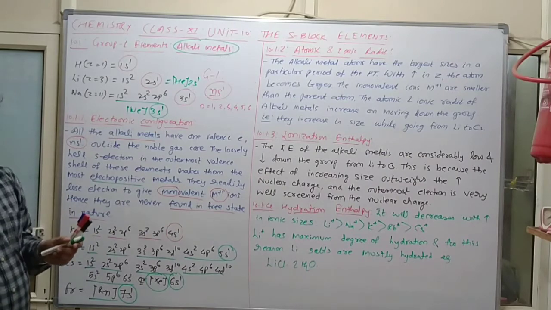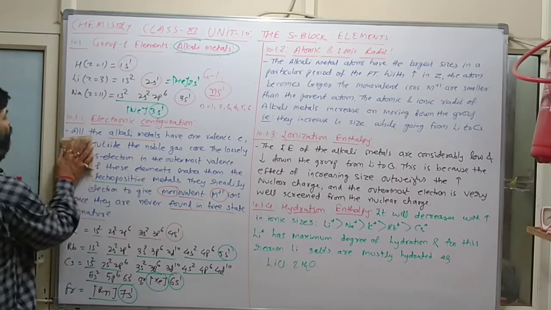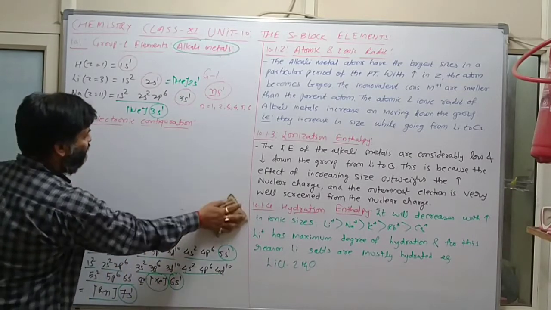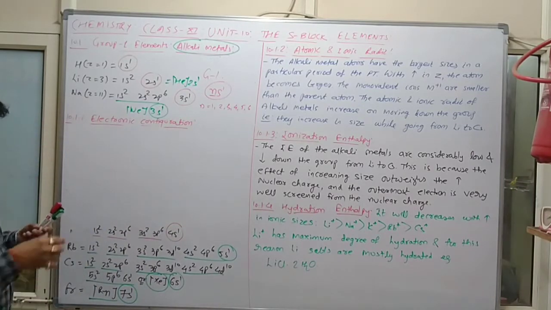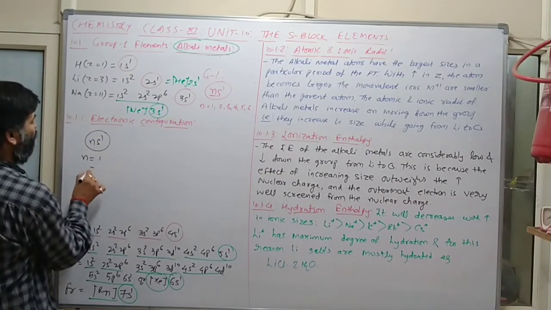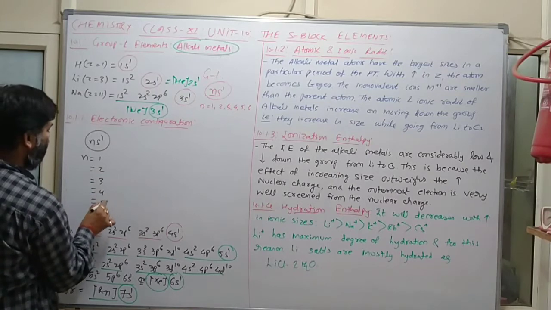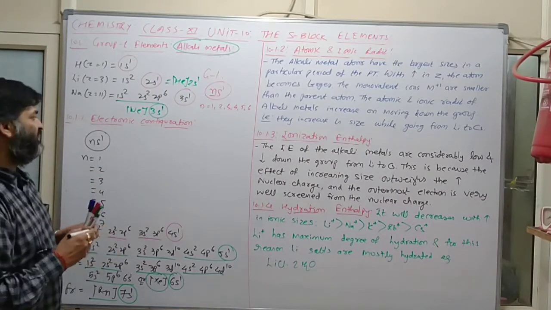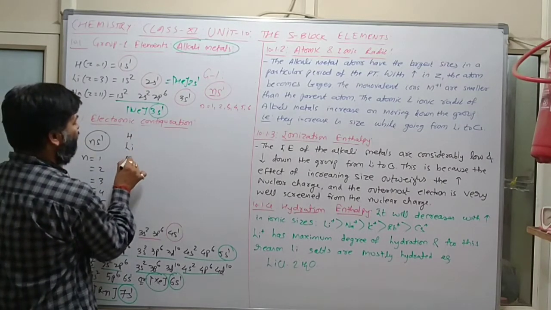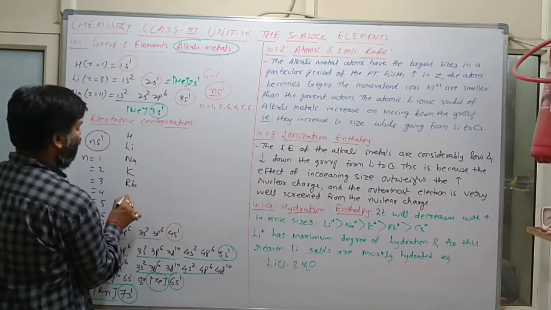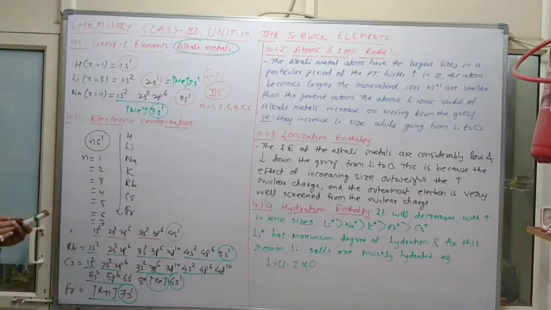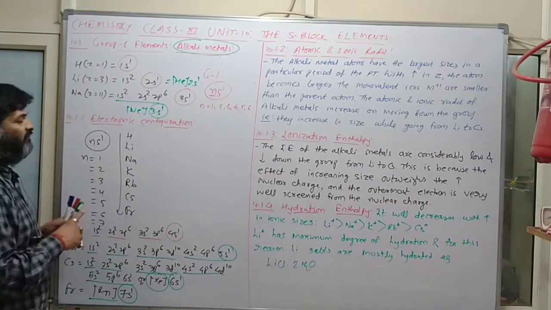मतलब see, in case of group 1, if we are going above to below, here see 1 electron will be added here. n is equal to 1, 2, 3, 4, 5, 6, 7 is there. Clear? So whenever we are going above to below, therefore this is hydrogen, lithium, sodium, potassium, rubidium, cesium, francium. If we are going above to below, here what will happen? Here see 1 shell will increase here.